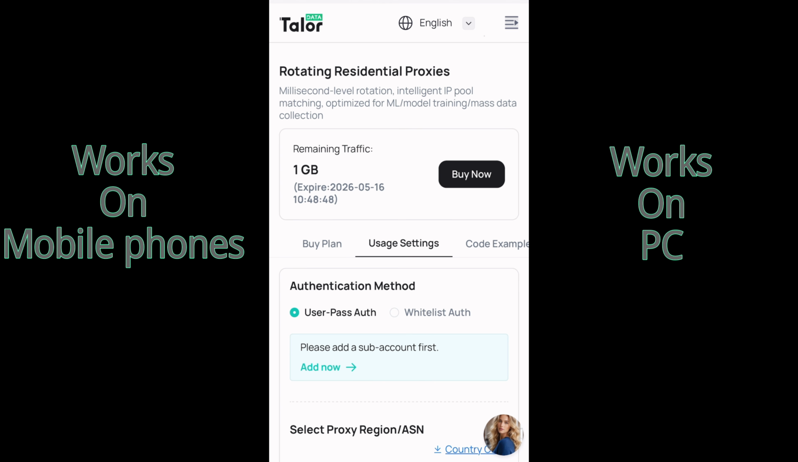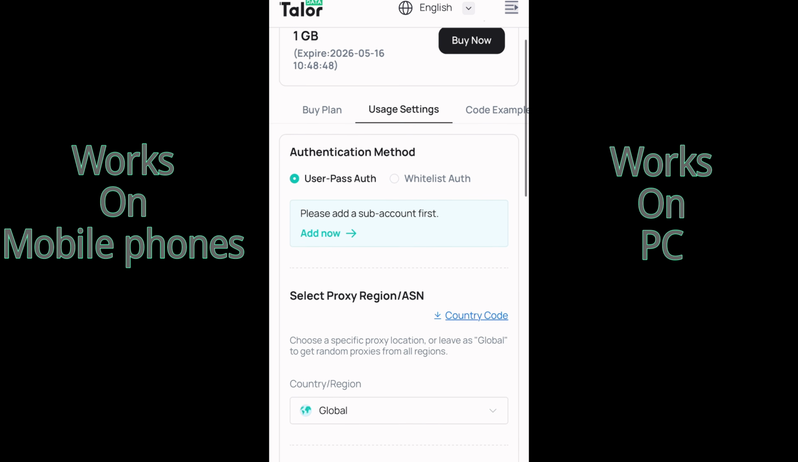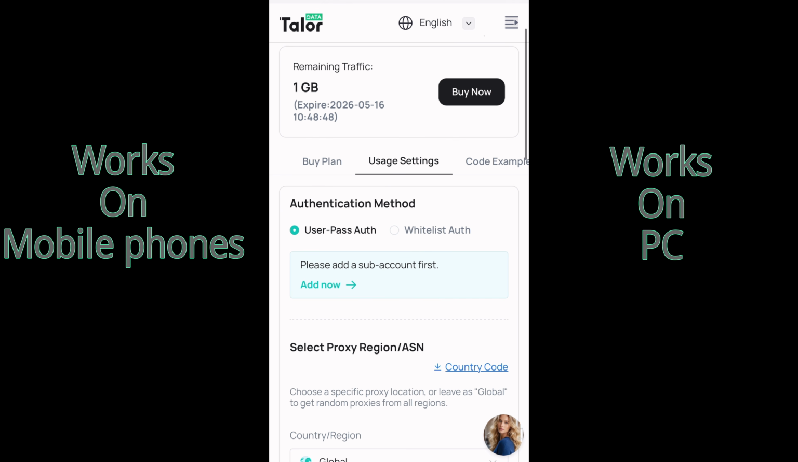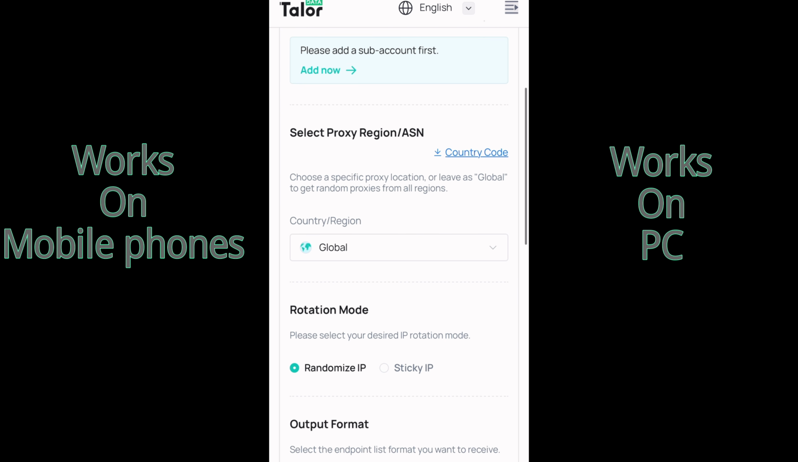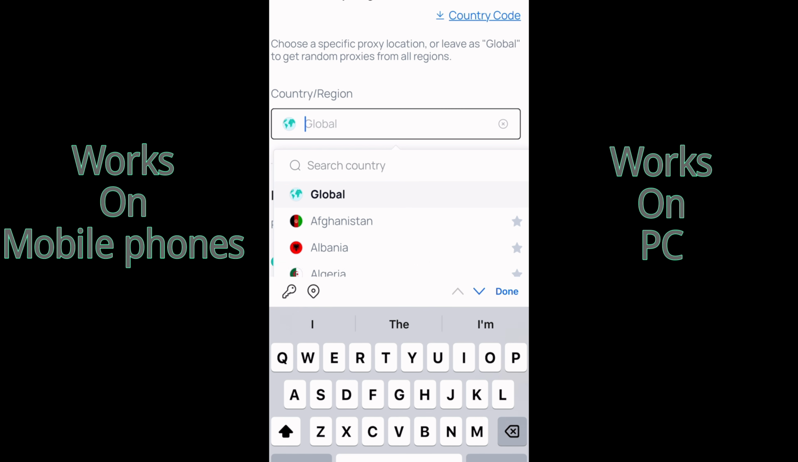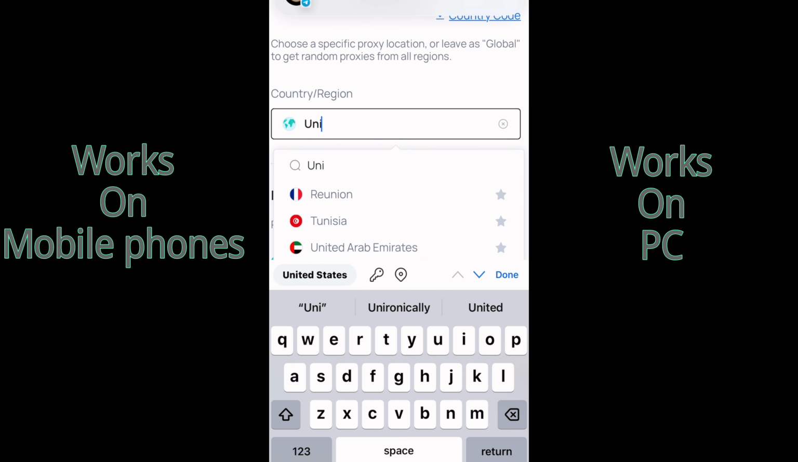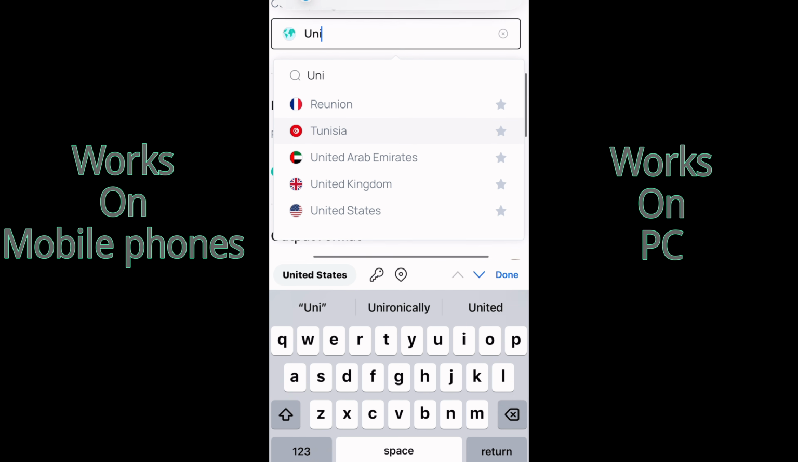So right here you can see, just come right here and select your country. All right, so select your country. This is under usage setting. Come down to country or region, then you are going to select, let's say we are selecting the United States right here.